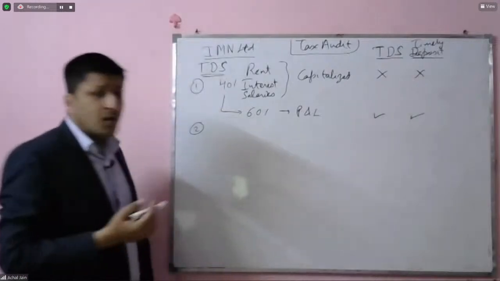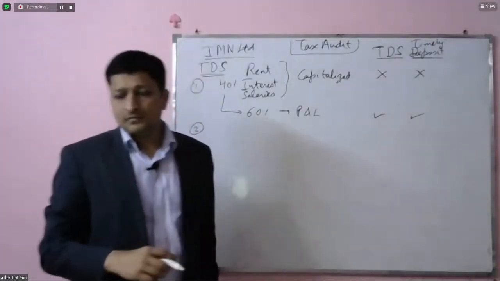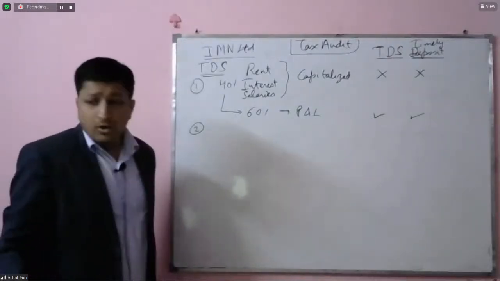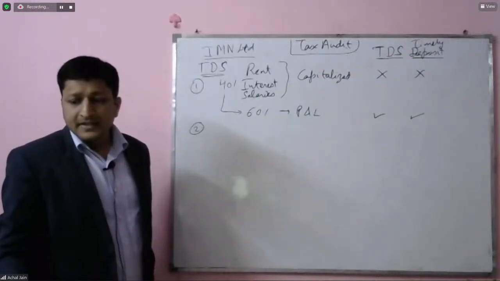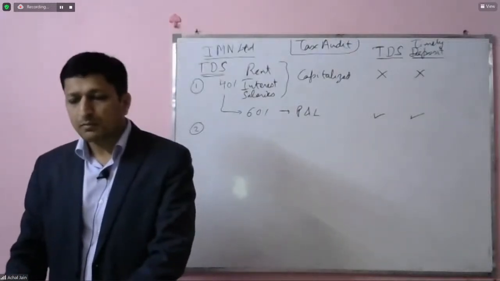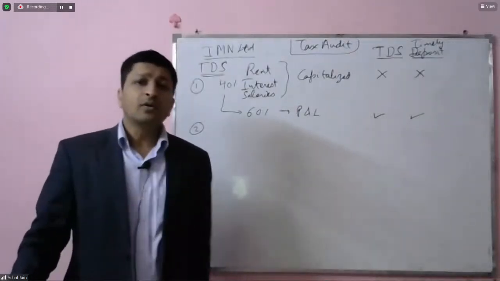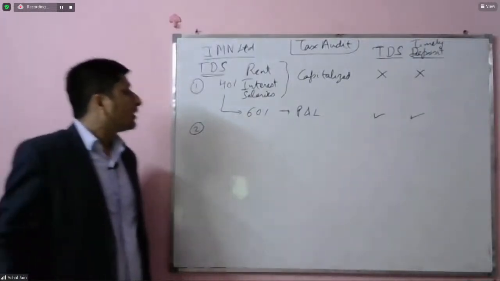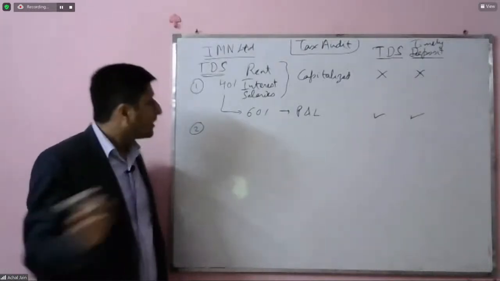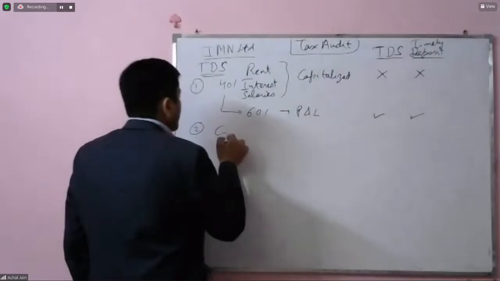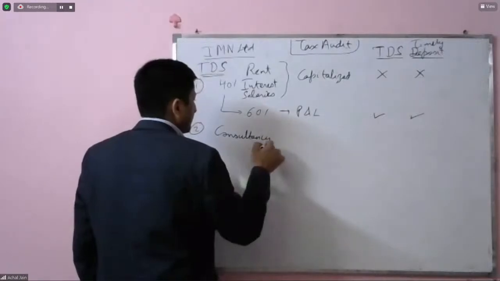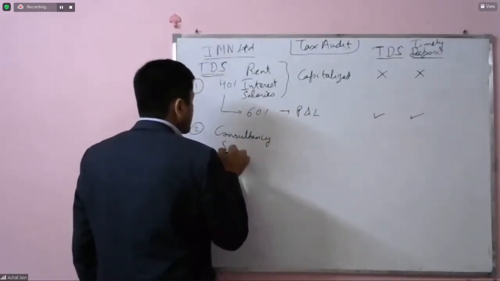Second point, on which the auditor has got a problem. Let's understand that. The auditor found that there were certain transactions. Let me just pull out which all transactions are possible over there. The auditor found there were certain transactions which were in the nature of consultancy, so we can say consultancy services.